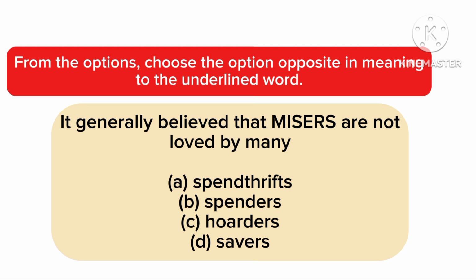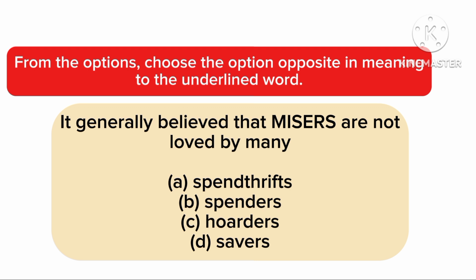Now, who is a miser? A miser is a person who hates to spend money. Okay. Now we're going to choose an option that is opposite in meaning to it.